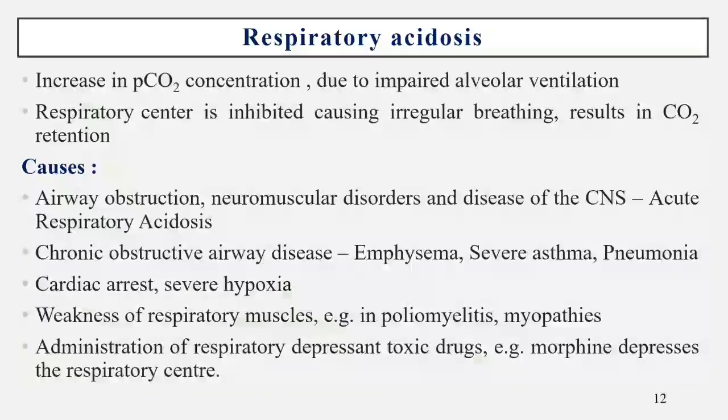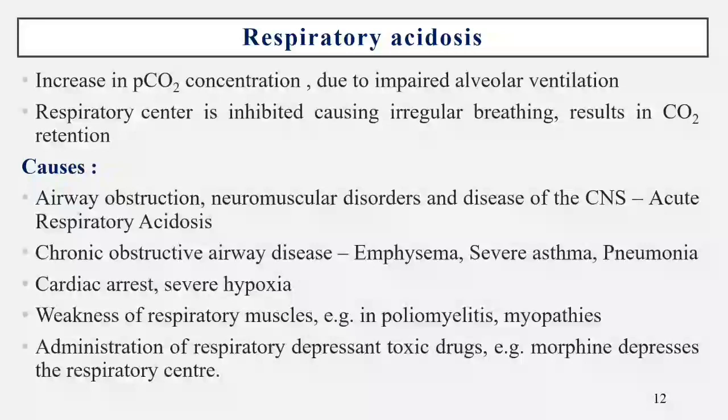Next, coming to respiratory acidosis. Respiratory acidosis means an increase in partial carbon dioxide concentration due to impaired alveolar ventilation. The respiratory center is inhibited, causing irregular breathing and resulting in carbon dioxide retention in the body. So, causes of respiratory acidosis are airway obstruction, neuromuscular disorders and diseases of the central nervous system.